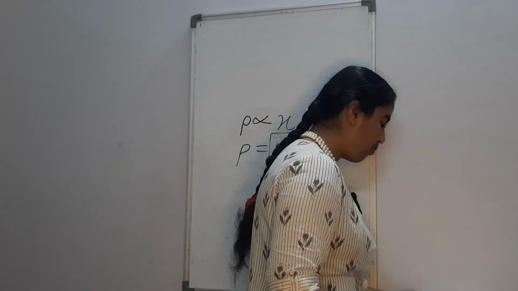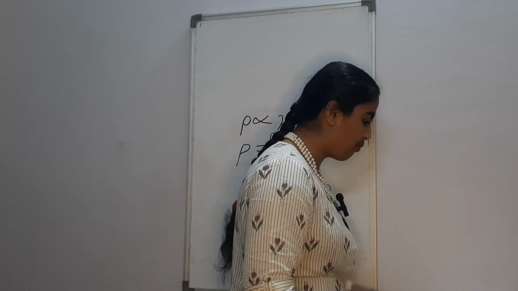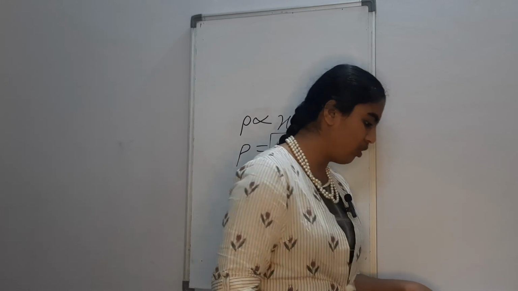Okay, and there are a lot of questions that can be formed from this. One of the favorite questions of the board is, gas A is more soluble in a liquid than gas B at the same temperature, then whose Henry's constant is greater? So now I told you, solubility is inversely proportional to KH. If it is inversely proportional to KH, then since gas A is more soluble, it has a lesser Henry's constant value. Gas B is less soluble, so it has a greater Henry's constant value. Okay, now